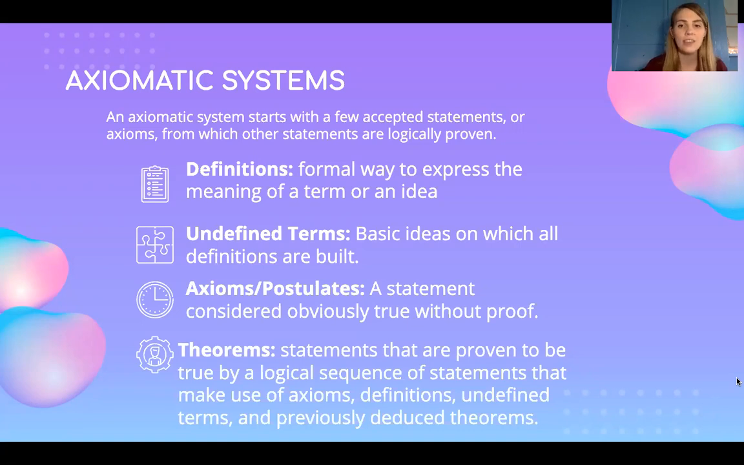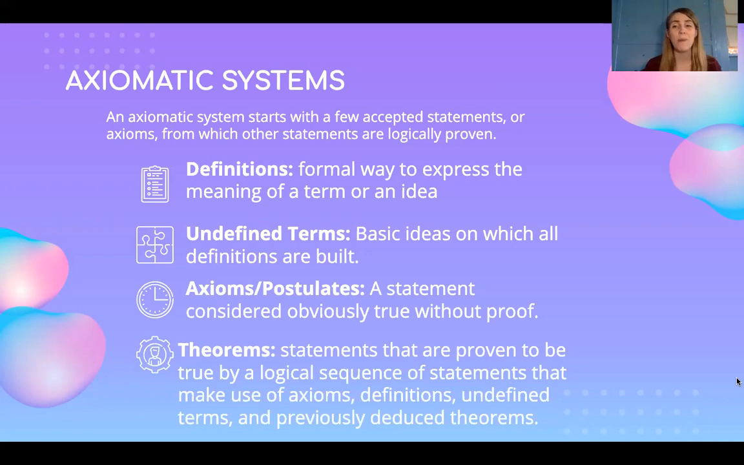So the first is an undefined term. Those are just your basic ideas on which all definitions are built. So there are the very straightforward, obvious things, like a point, or a line, or a ray. Those are undefined terms. The second category are axioms, also known as postulates.